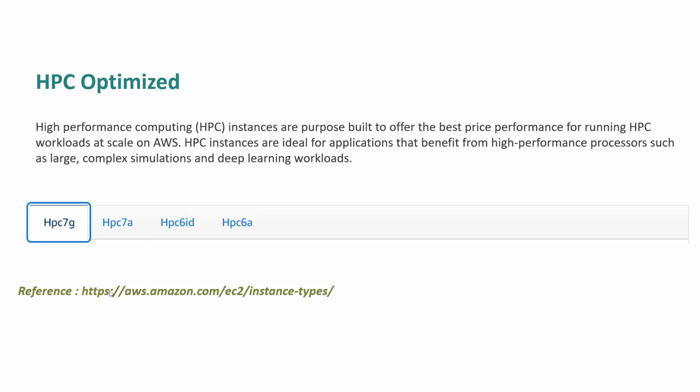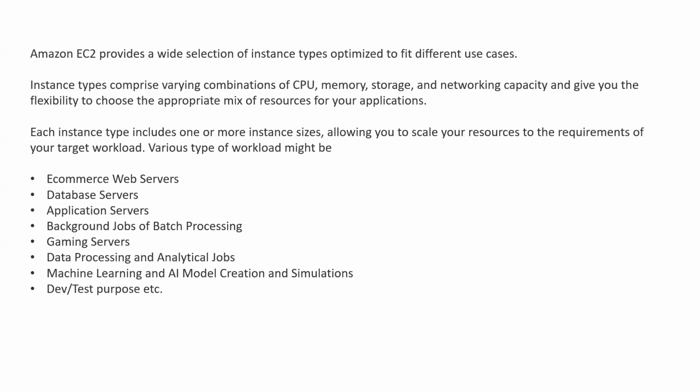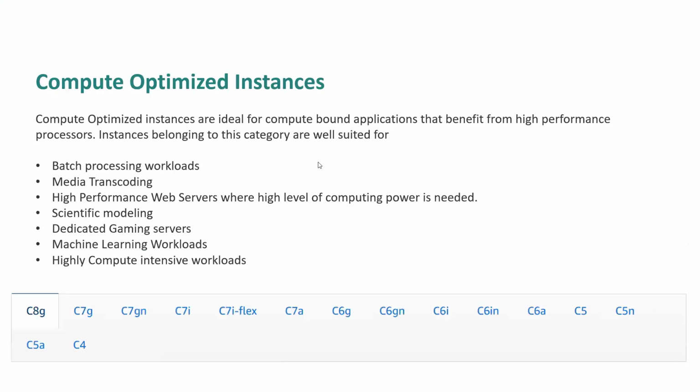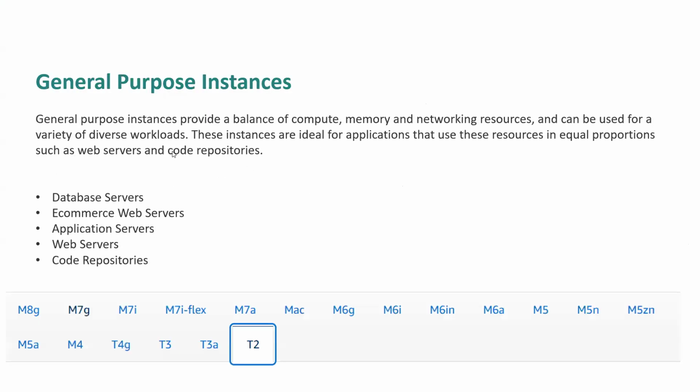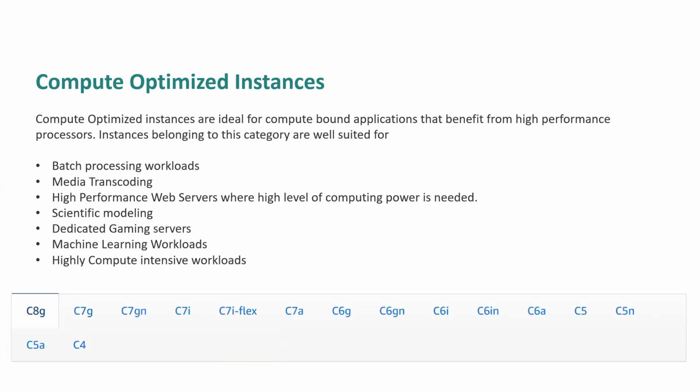So this is the topic of this video: EC2 instance types. We discussed the different kinds of EC2 instances that are there, like general purpose and compute optimized instances. General purpose is for general purpose applications, like e-commerce portals, web portals, job portals, background jobs, all these kinds of general purpose scenarios. Compute optimized is where computation is the primary factor.